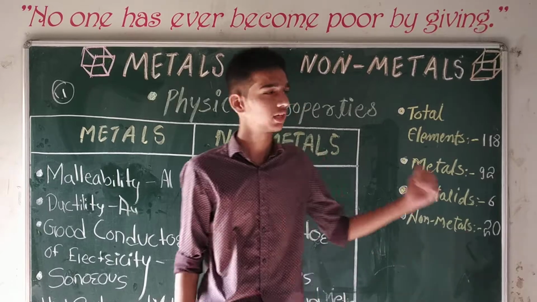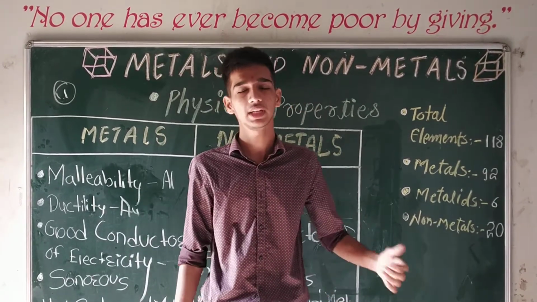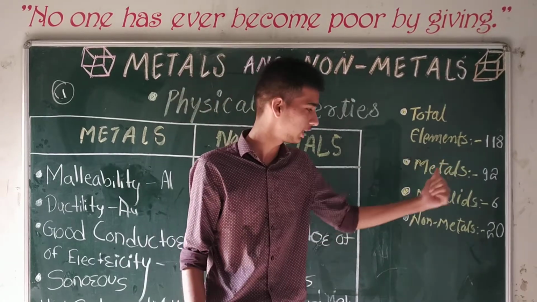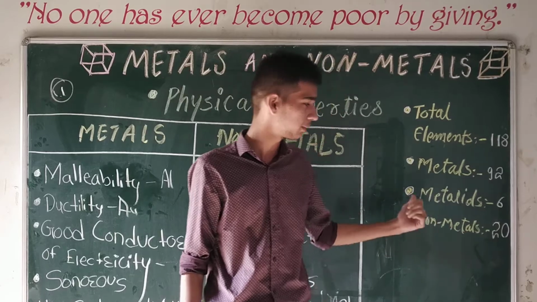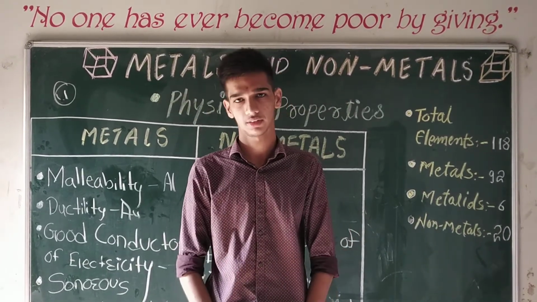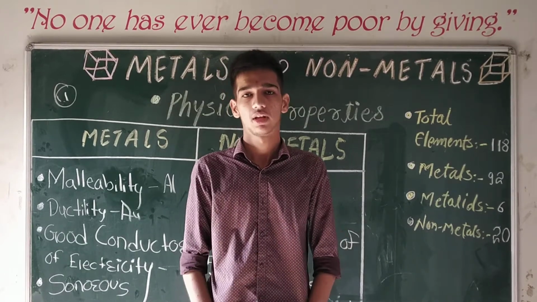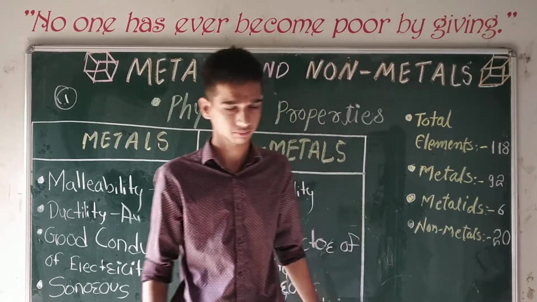Today I am going to give a short explanation on this chapter, metals and non-metals. Usually in nature there are 118 elements: metals are 92 in number, non-metals are 20 in number, and metalloids are 6 in number. We have learnt about metalloids in our lower standards. What are metalloids? Metalloids are substances which have both the properties of metals and non-metals.